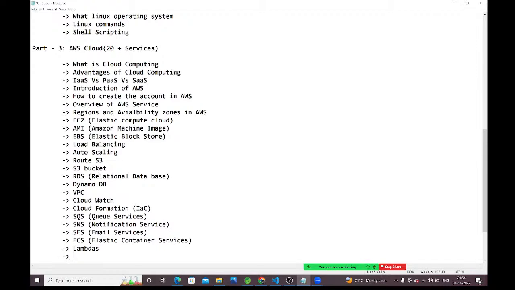Right. And here we will talk about, what did we miss? Anything? It is here: my EBS, load balancing, auto scaling, Route 53, S3, DNS, the RDS, Dynamo, VPC, CloudWatch, CloudFormation, SQS, SNS, SES, ECS, lambdas, and Lightsail.